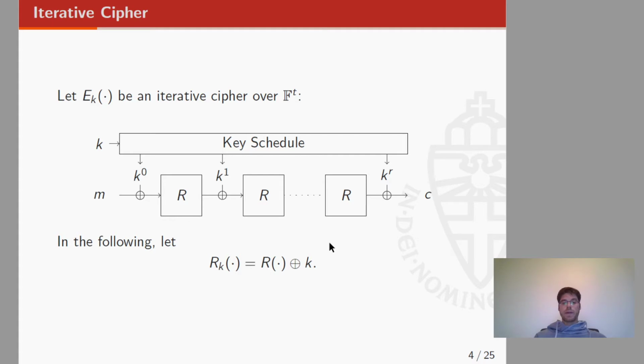An iterative cipher is defined in this way. We have a key, and we use a key schedule to generate several subkeys, K0, K1, K2, up to Kr. And the encryption is defined in this way. We take the plaintext, we XOR the plaintext with the first subkey. This becomes the input of the first round, and then we repeat this step several times until we reach the final round. We take the output of the final round, we XOR this output with the final subkey, and we get the ciphertext. In the following, I use the notation R to denote the round without the key addition, and the notation R with the subindex k to denote the round with the key addition.